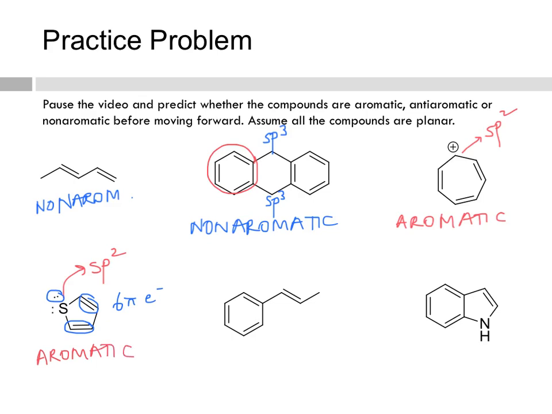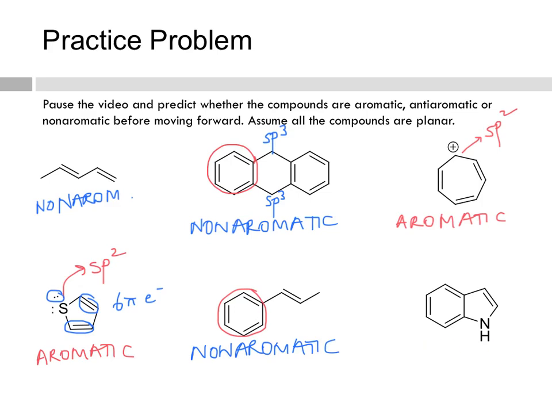Now let's look at the next compound. Again, in this compound, remember this part is not cyclic, so overall the molecule is non-aromatic. The benzene, of course, is aromatic. So this particular system is aromatic, but overall the molecule is non-aromatic. Now let's look at this molecule.